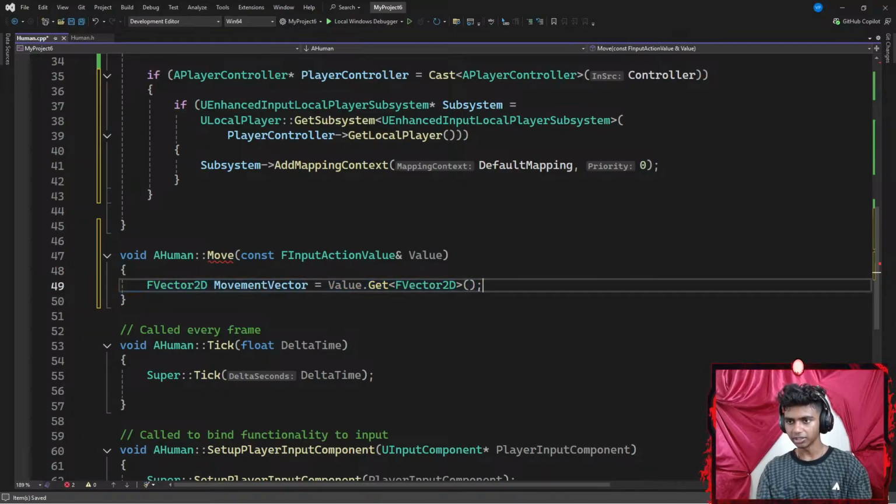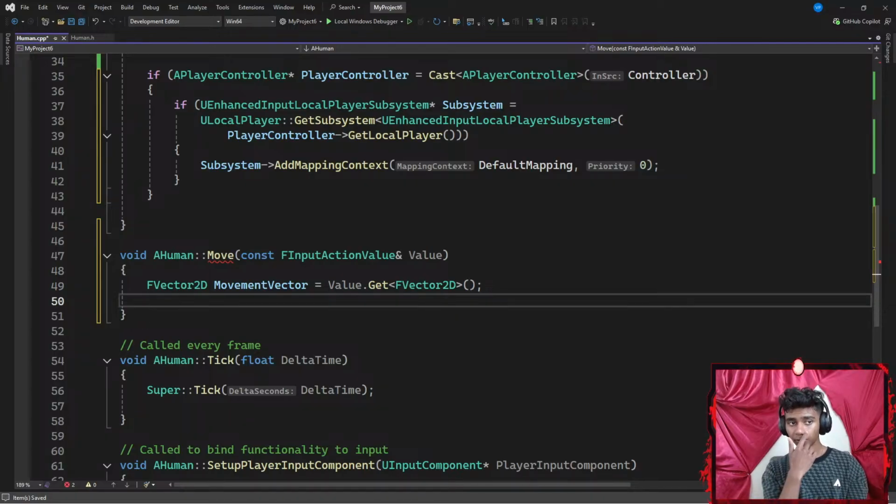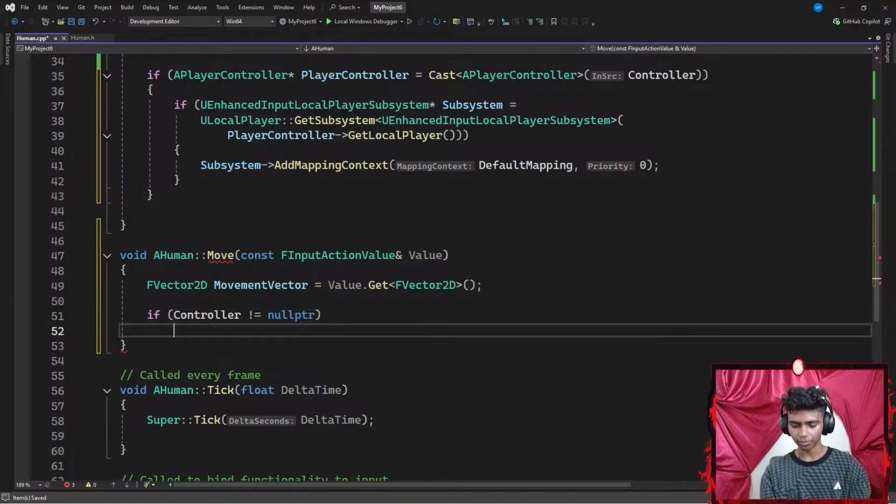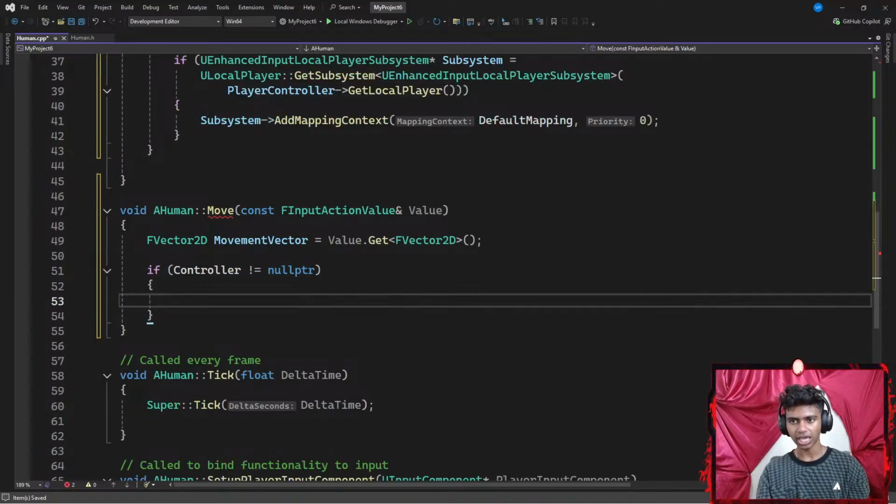This part shouldn't be that hard. Okay, but once I'm done with that part, I gotta go ahead and add an if statement to firstly check if my controller, which is basically my player's controller, is not equal to a nullptr. If it's not a null pointer, then I'm gonna do something. I'm gonna add curly braces, and then let's say I'm gonna find out which way is forward based on my camera's rotation. So I'm gonna create a constant FRotator, excuse me guys, which is going to be represented by a rotation local variable.